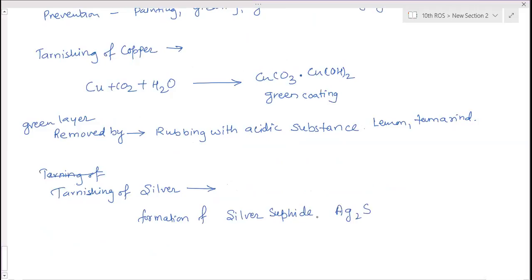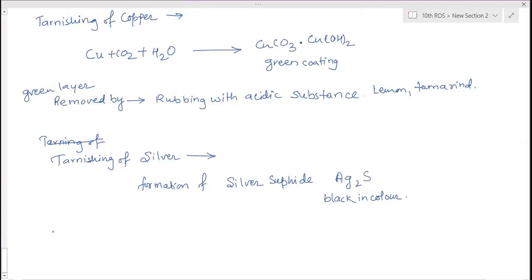This is formed when silver combines with H2S gas, hydrogen sulfide gas, and it forms silver sulfide, which is black in color. And this is called tarnishing.